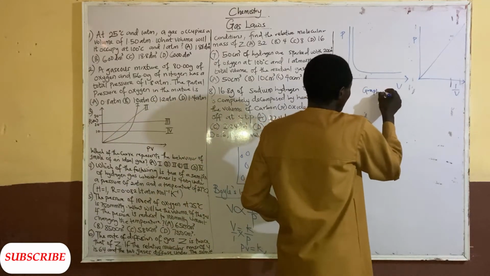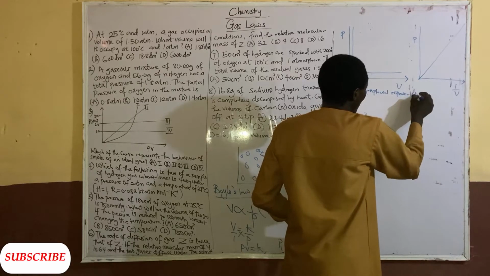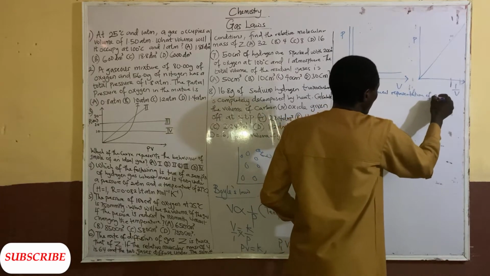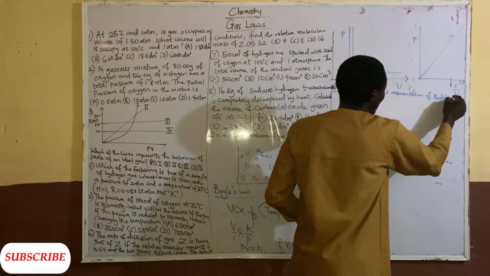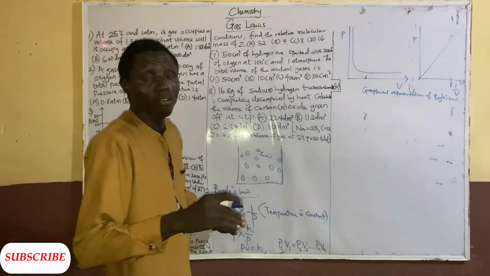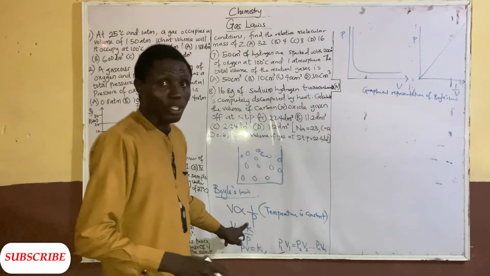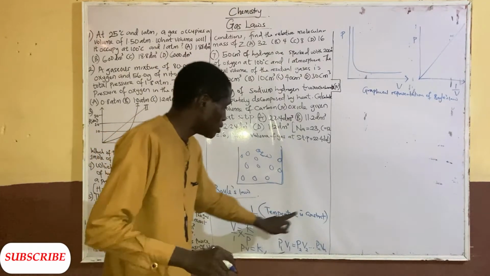So this is the graphical representation of Boyle's law. So that's that about Boyle's law. It says that the volume of a given mass of gas is inversely proportional to the pressure of that gas, provided that the temperature is constant.